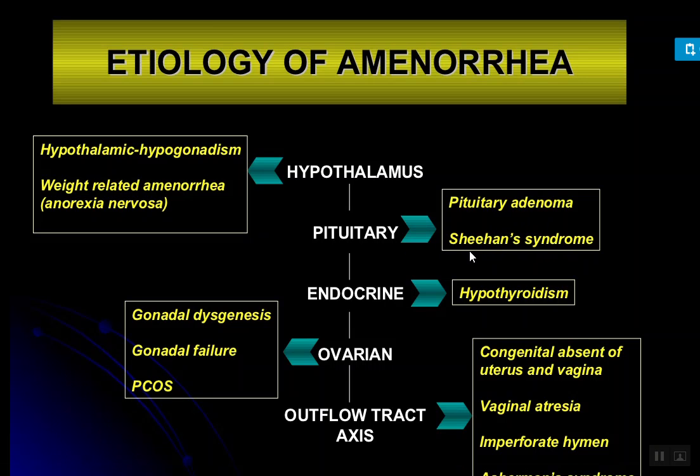Next, it is endocrine. The endocrine system is the main organ system which stimulates all the hormones. If hypothyroidism is there, meaning decreased production of the thyroid hormones, then it can lead to amenorrhea.